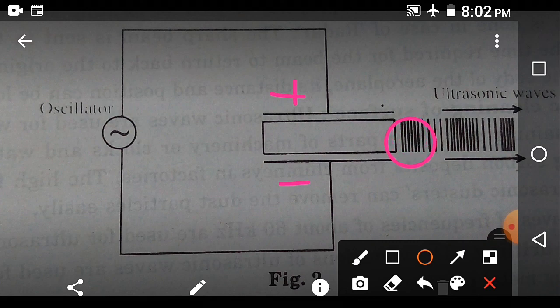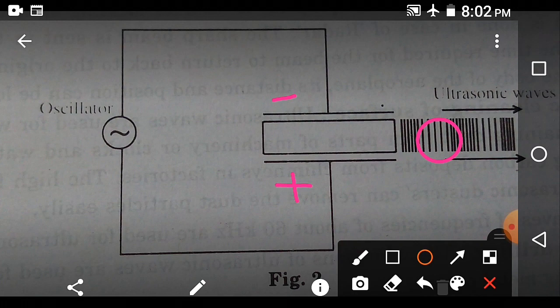Now for the second half of the cycle, the polarity will be reversed and there will be a negative charge on the upper plate and a positive charge on the lower plate, due to which the quartz crystal experiences a compression, and this compression produces a rarefaction in the region close to the quartz crystal.